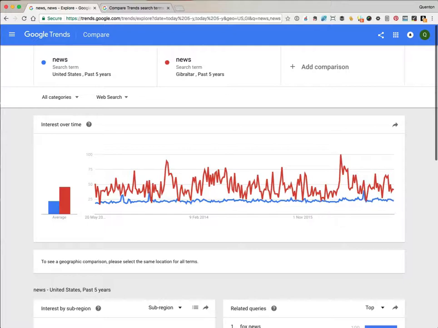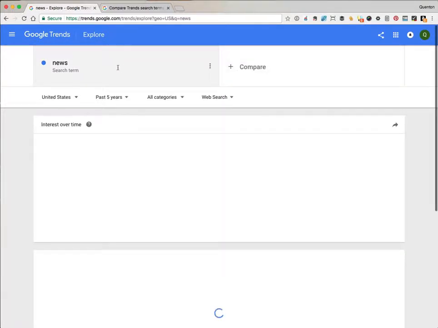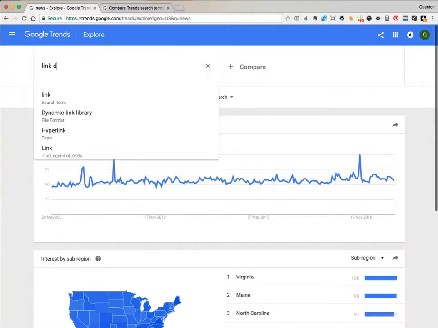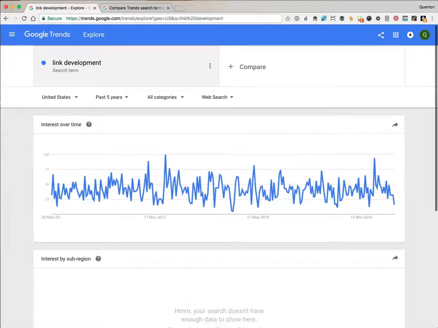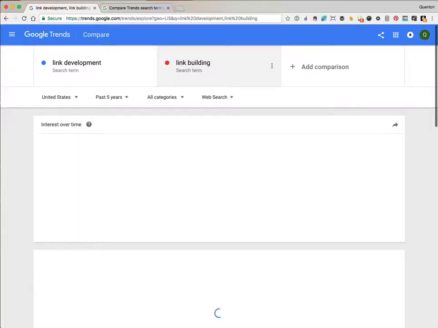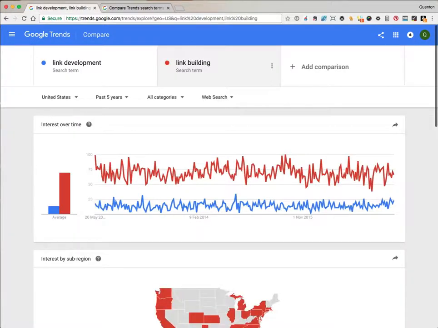One final thing to be aware of is because you can't tell how many searches there are for a term using Google Trends, you can only get an idea of whether it's a big market or not when you compare it to other terms. Let's go back to internet marketing and let's look at link development. So we'll remove news. Okay. So that looks like a reasonable search term, seems to be solid demand. Let's compare it to link building. Turns out link development's not such a big term after all.